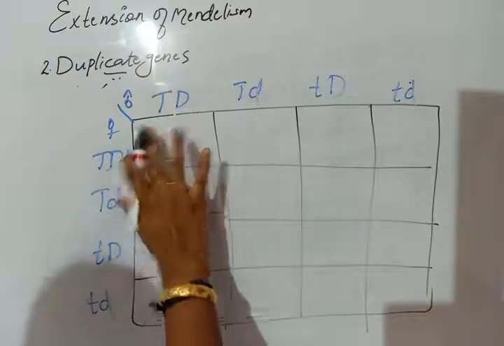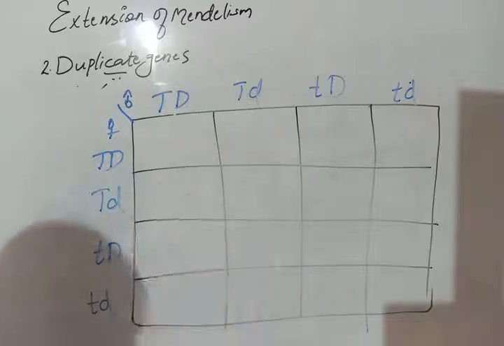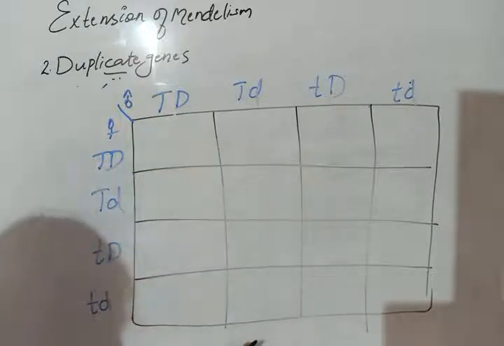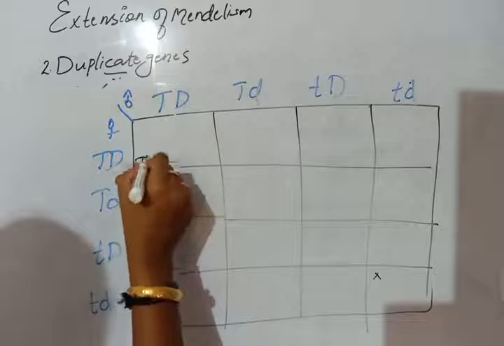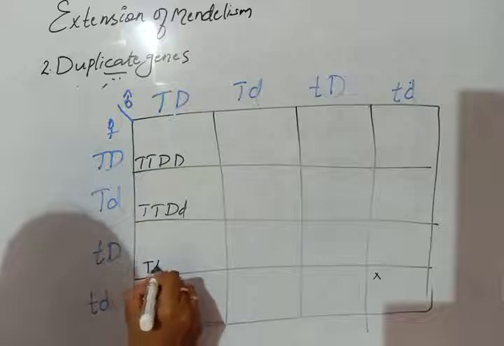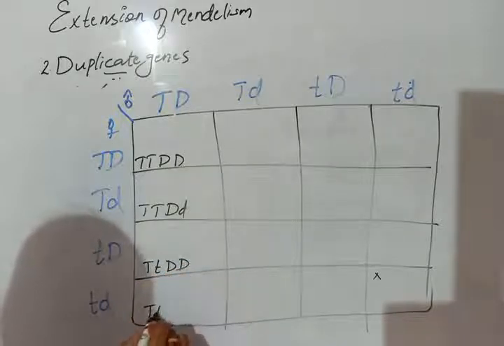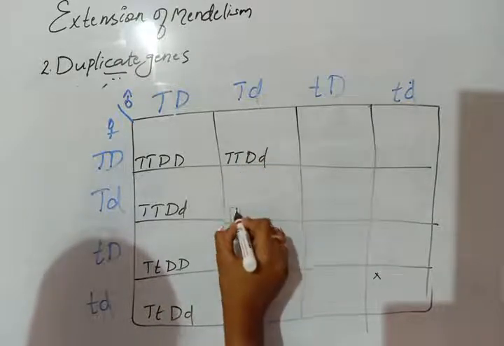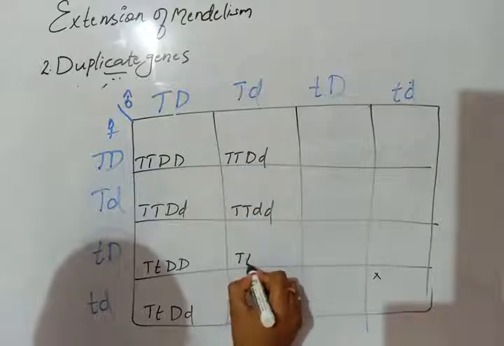Why? Because almost all these columns will have at least one dominant gene. That is sure, because we already discussed the dihybrid cross and epistasis and everything. So you may know that all these columns will have at least one dominant gene. Only this column alone will show only the recessive genes. Now we will just fill the Punnett square, and you will understand the number of triangle shape and elongated shape.